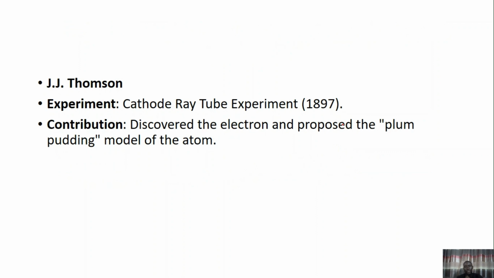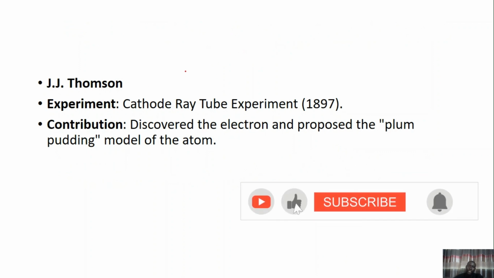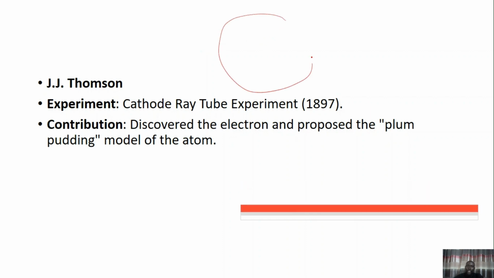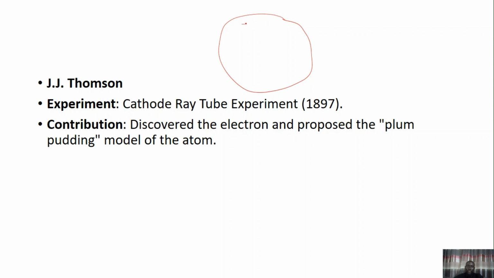J.J. Thomson discovered the electron and proposed the plum pudding model of the atom. What is the plum pudding model? It simply means that J.J. Thomson proposed that the atom is composed of a positively charged sphere, inside which are clouds of electrons, meaning that they are just evenly distributed everywhere.